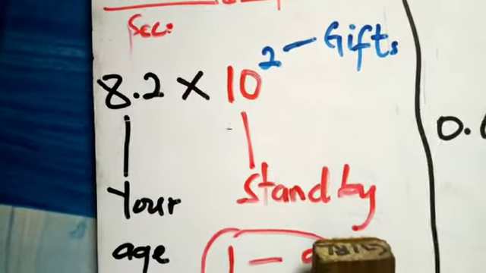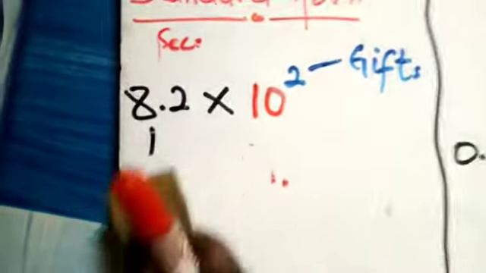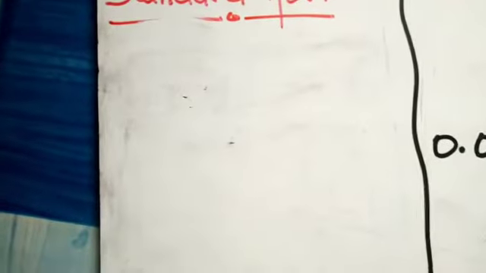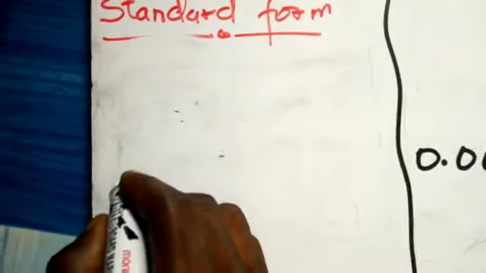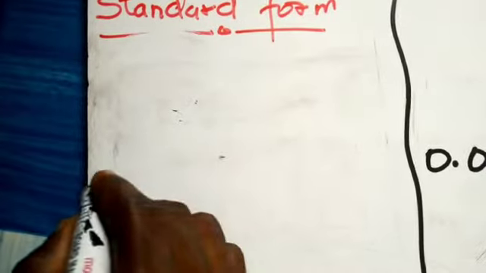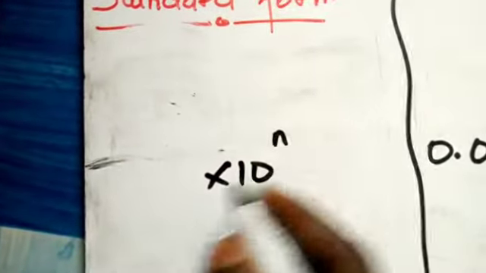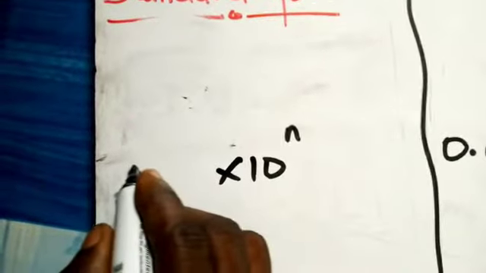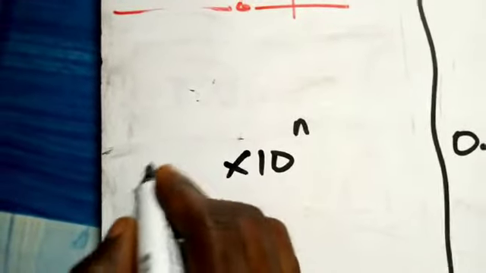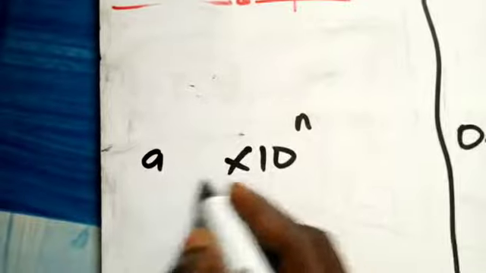All right, so let's check. In general, this is how the standard form looks. You have a number here, and then multiply by 10 raised to the power n. This number here, let me call it a.